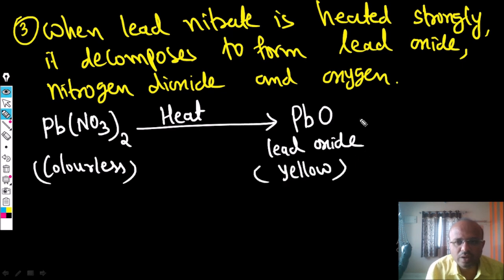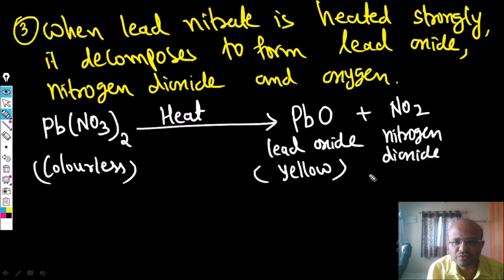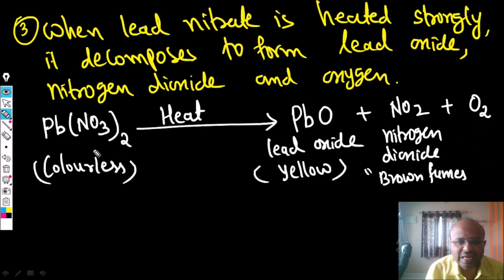Yellow color. Okay, and there is nitrogen dioxide, which is brown fumes. Okay, this is the brown color. The brown fumes will be produced, brown fumes plus oxygen. So here, when we heat lead nitrate, it gives lead oxide, which is yellow color, and nitrogen dioxide, which is brown fumes, and oxygen gas will also be produced.